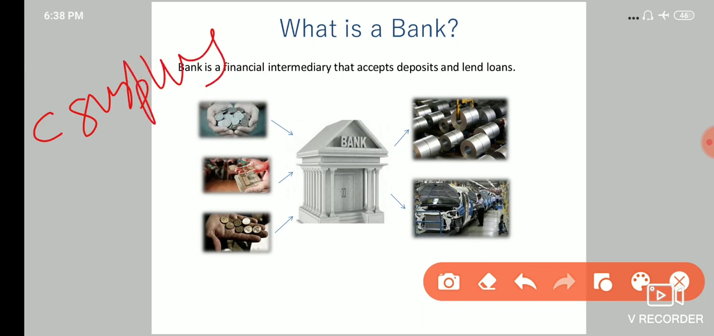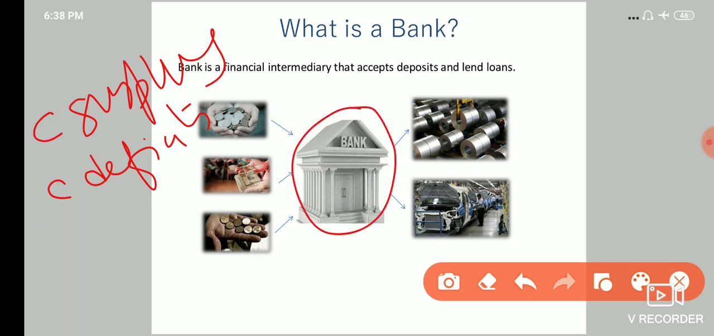capital surplus and capital deficit parties meet at a common ground. It is a financial institution that accepts deposits from customers with capital surpluses and offers loans to clients with capital deficits. So the bank will accept deposits from the people and lend these deposits to businessmen, which helps them to set up industries. So these are just a picture of some industries,